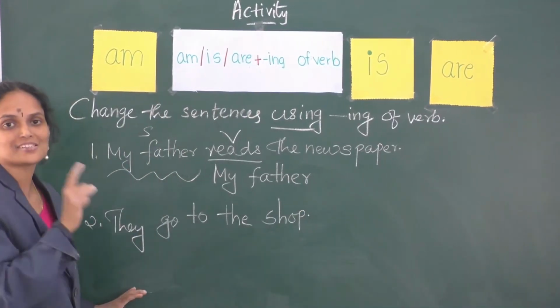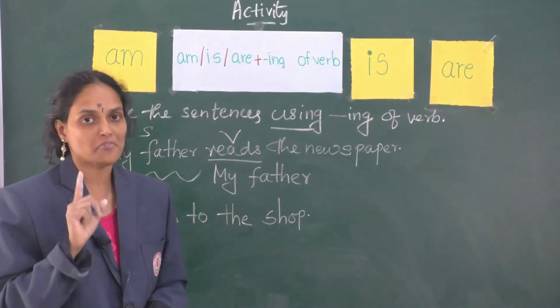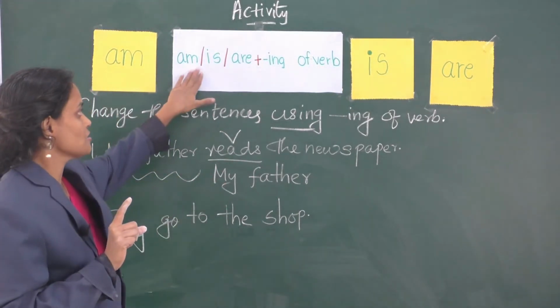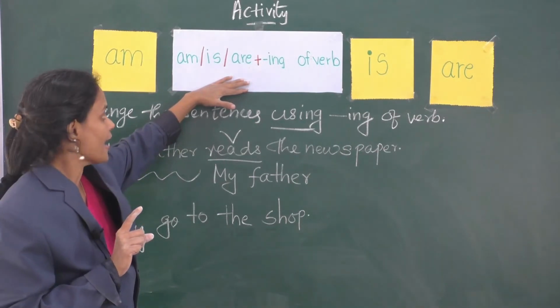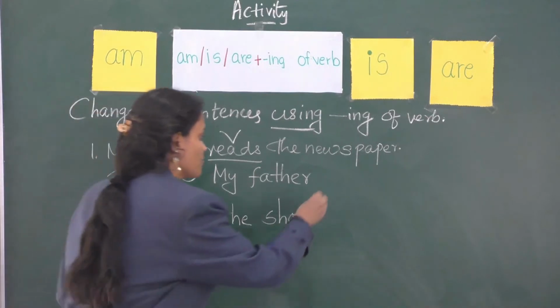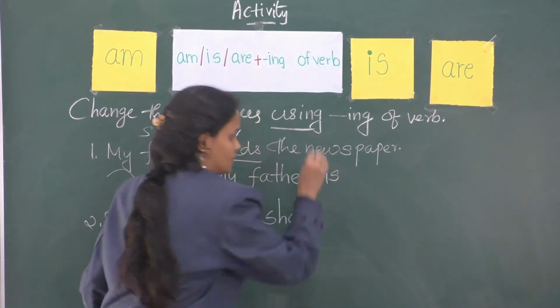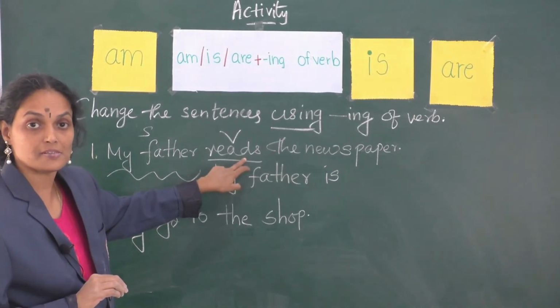My father. The subject is a singular person. Hence, it should always be followed by a singular auxiliary verb. So, which auxiliary has to be used here? Is. Right? Yes, my father is, and the main verb is read.